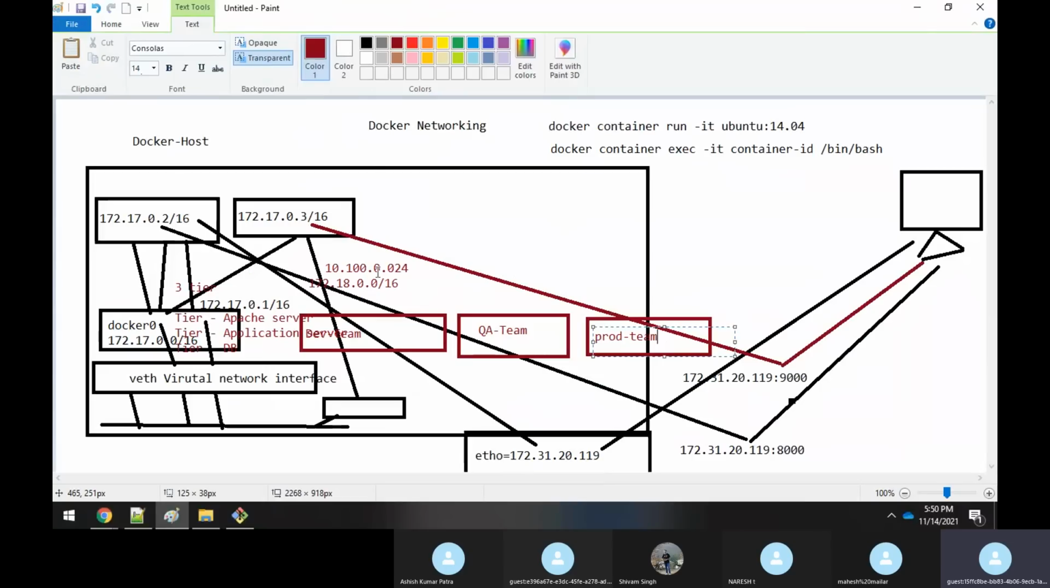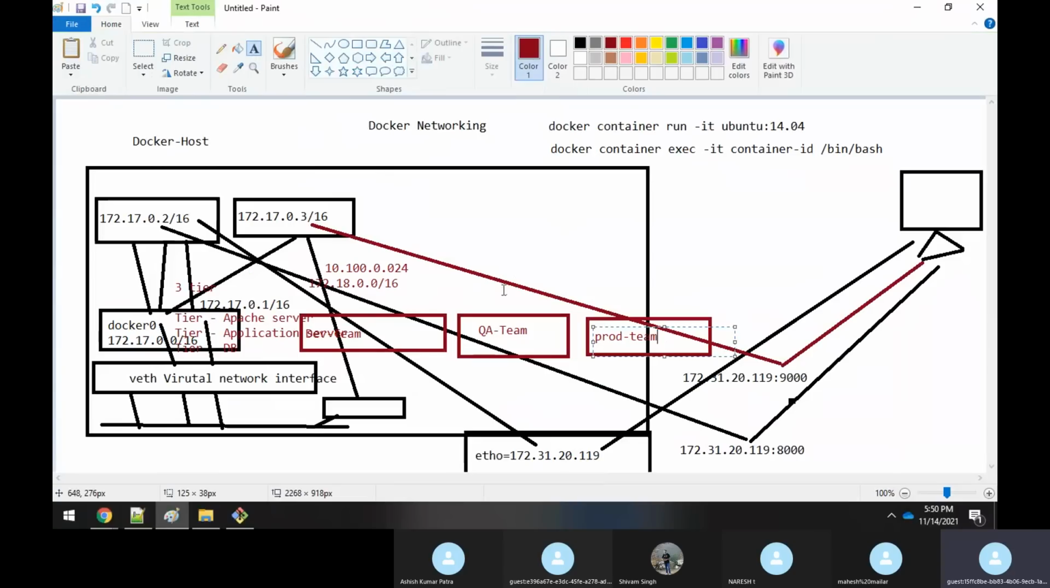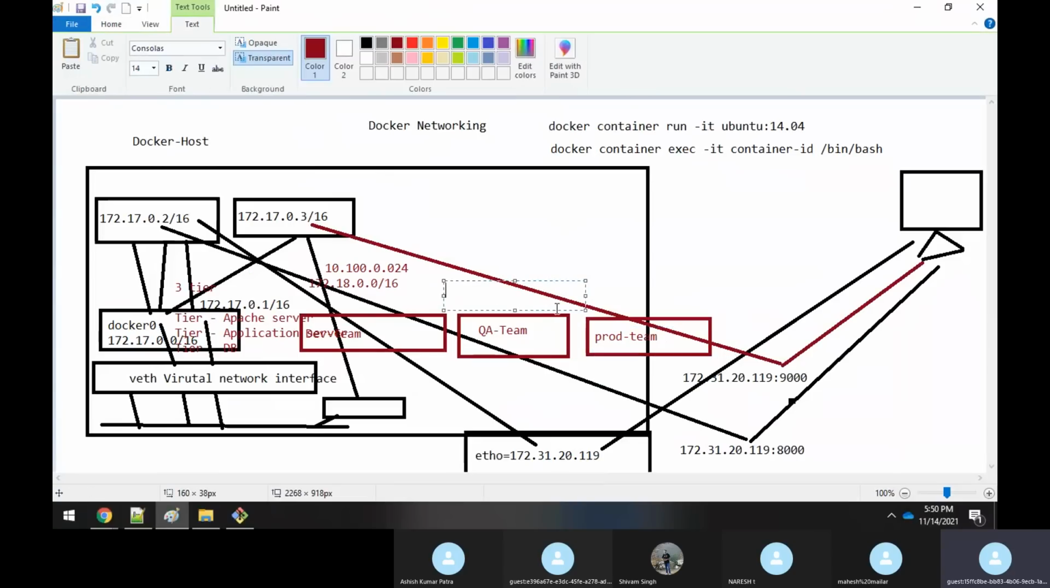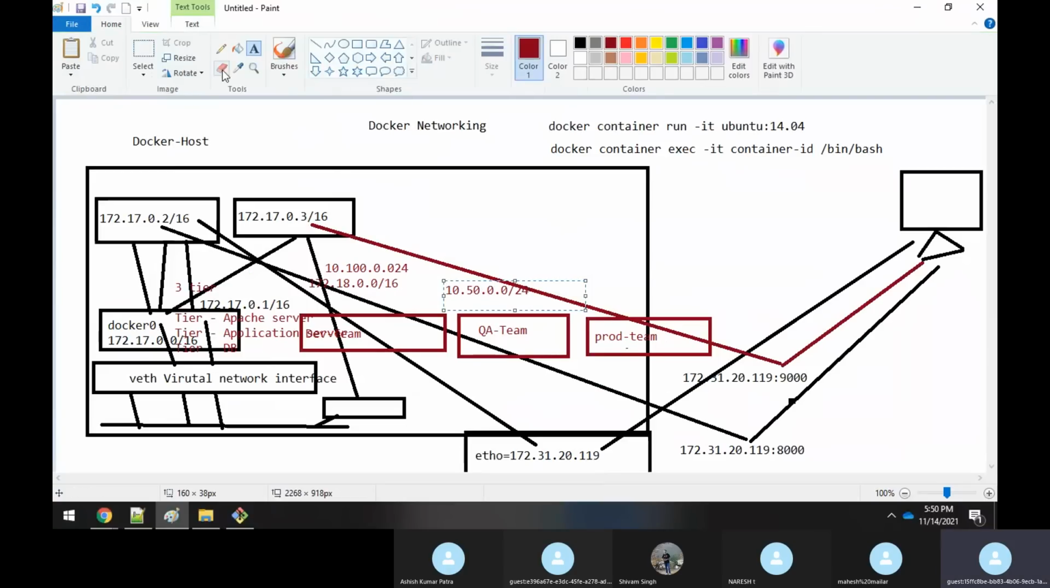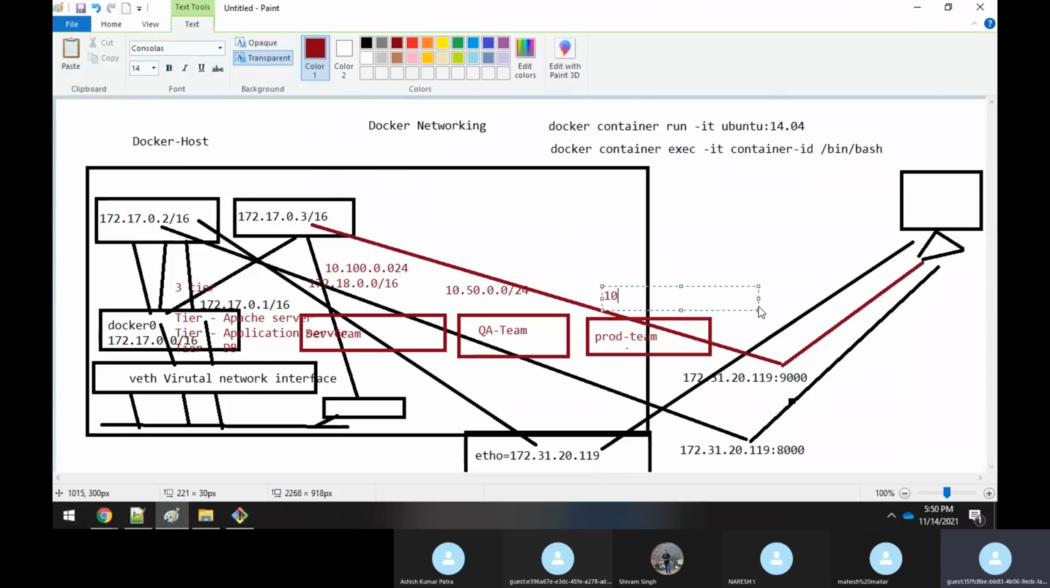For the first I'll give 10.100.0.0/24. For this one I'll give something like 10.150.0.0/24, and for prod-team I will give the range 10.200.0.0/24. Like that I will give. So now this is the bridge networks I have created.